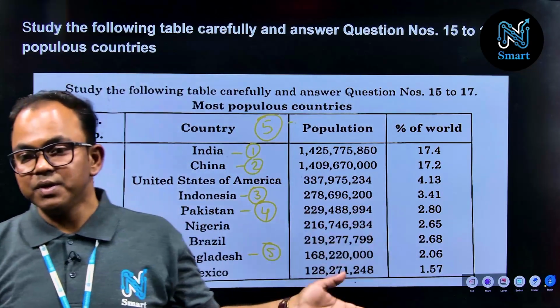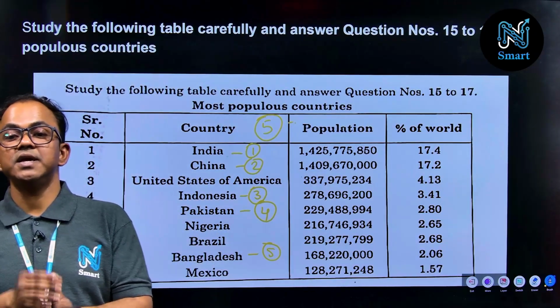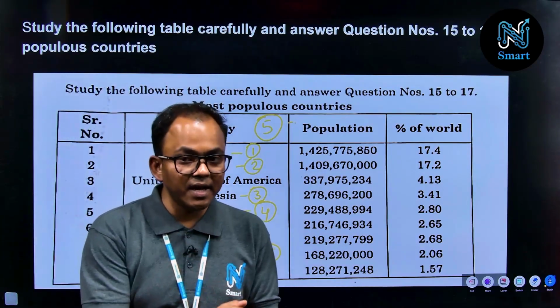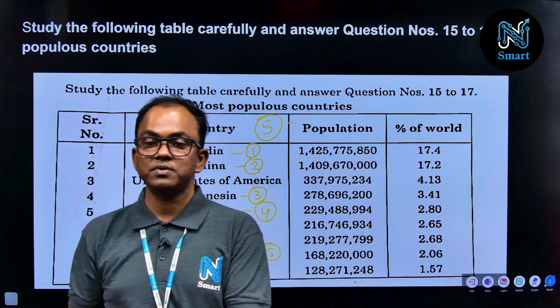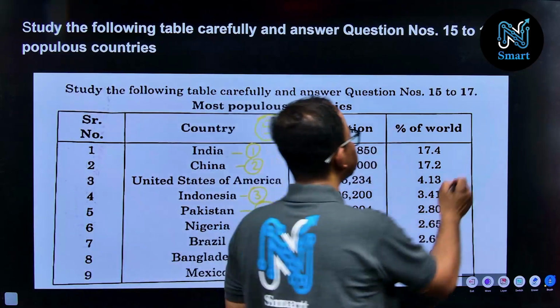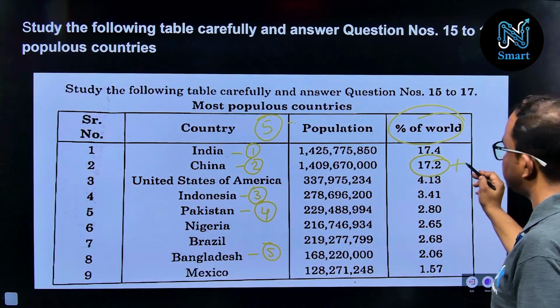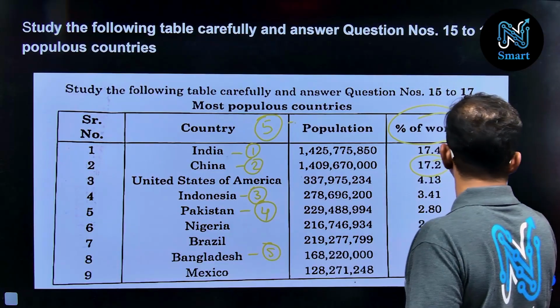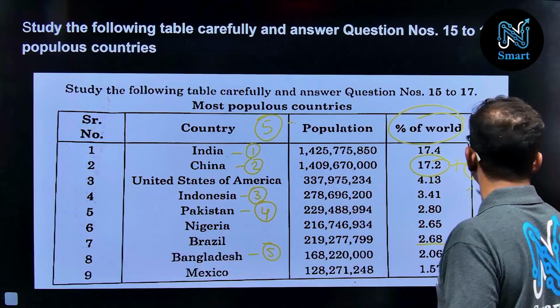And in the simple question about China's population and Brazil's population percentage, we have to add the figures from here. From the percentage of world population, you take China's percentage 17.2 and Brazil's percentage 2.68. If you add these two values, your answer will be there.